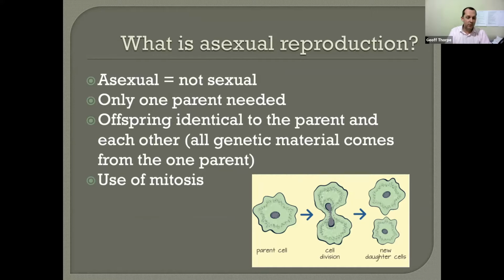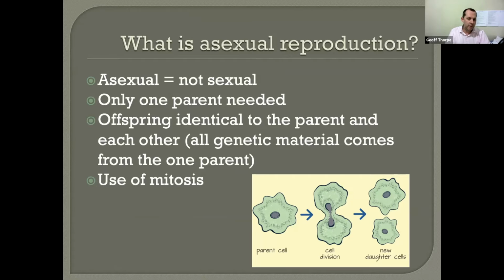Okay, so what is asexual reproduction? Well, firstly, looking at the word asexual, usually when you put an A in front of something, it means that the word then takes on the opposite meaning. An example of that would be typical. You might talk about a typical thing, but if something is atypical, then that means it's not typical. So asexual means it's not sexual reproduction.